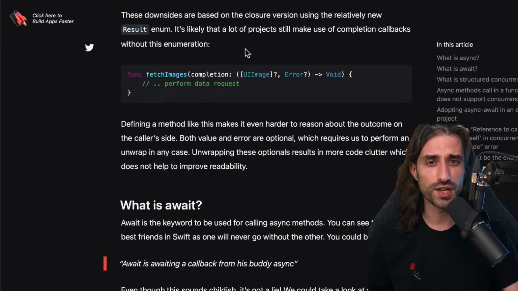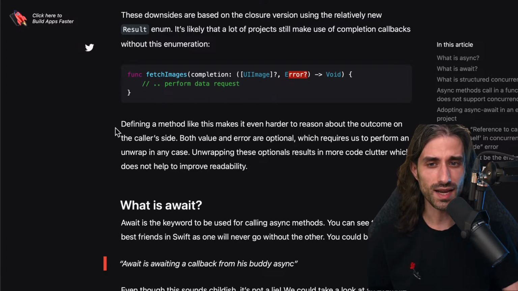It's likely that a lot of projects still make use of completion callbacks without this enumeration, and so something that looks like this, you pass in two arguments which are both optional, and then inside the method you have to unwrap the two arguments safely, we can hope. But also, the big problem with this approach is that there is nothing preventing you at compile time from calling the completion handler with nil values for both or actual values for the result and the error. And if you do that, it will cause some very weird issues that can be also very hard to